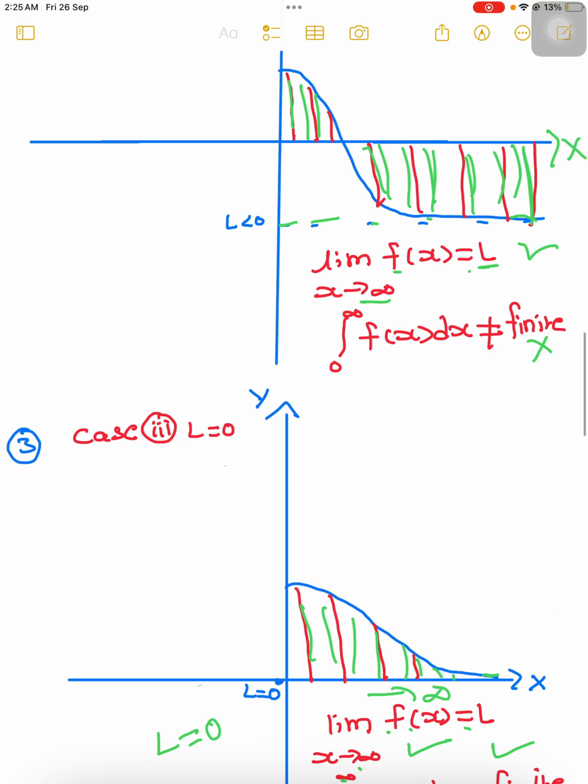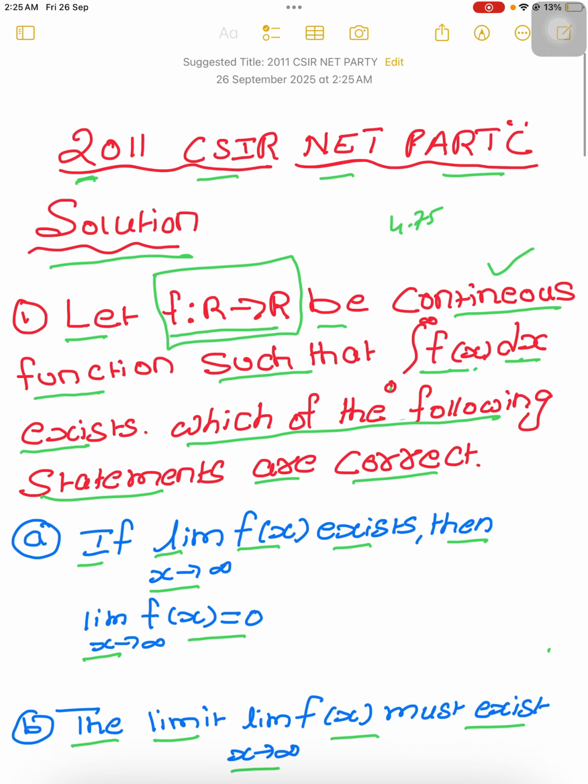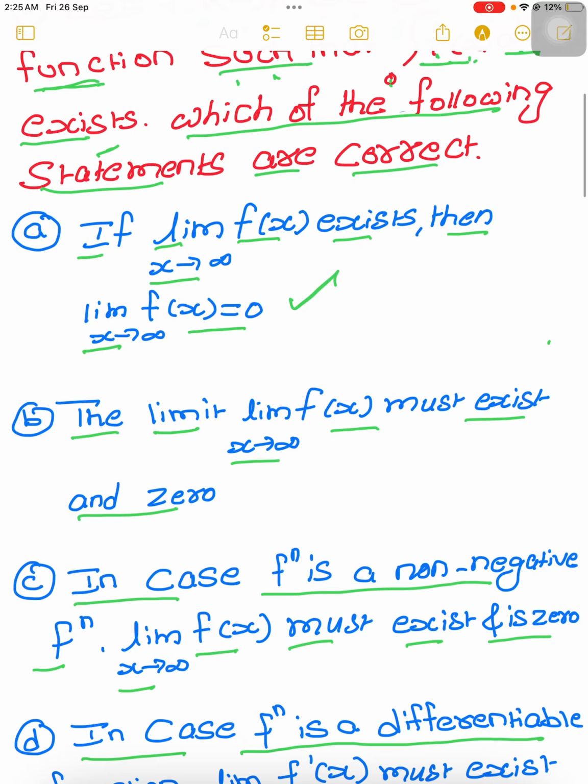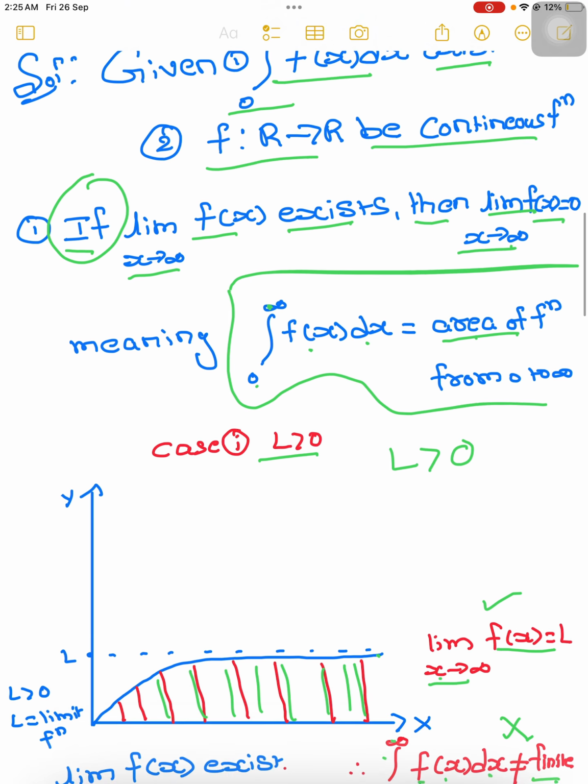Once again I will explain the question. Let f be a function from R to R, a continuous function, such that the integral from 0 to infinity of f of x dx exists. These are the two conditions they have given. First, this is a function from R to R. Second, the integral from 0 to infinity of f of x dx must exist. This is the first; in these, three cases arise. In this one, only one case arises. The complete explanation I have given.